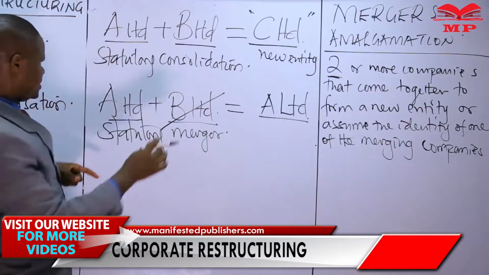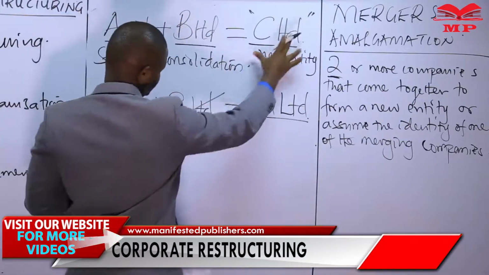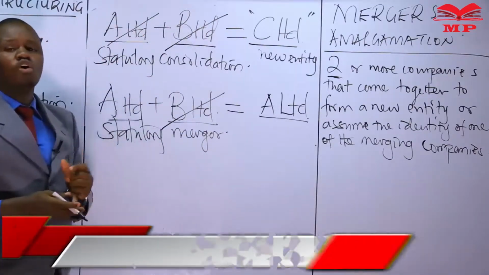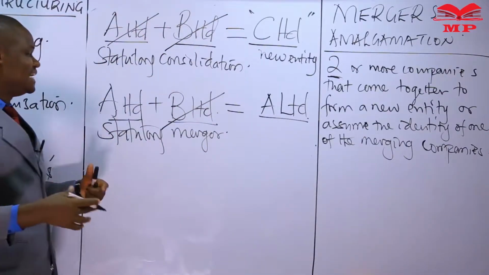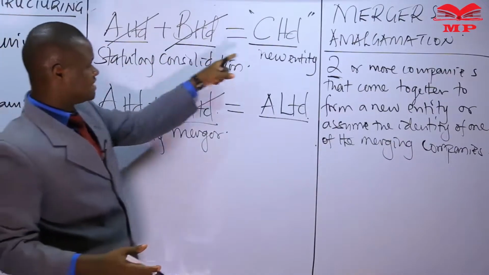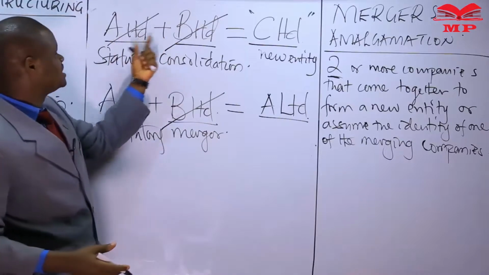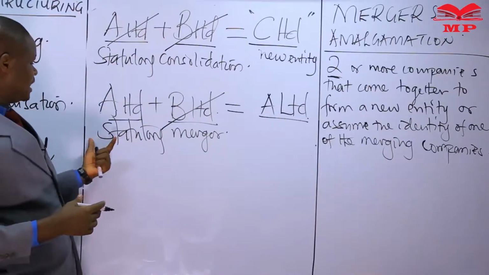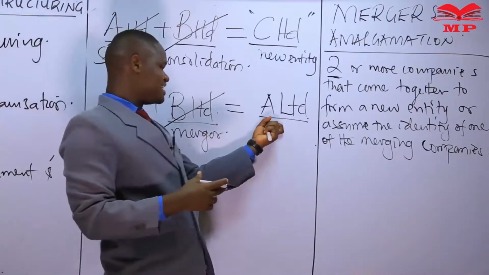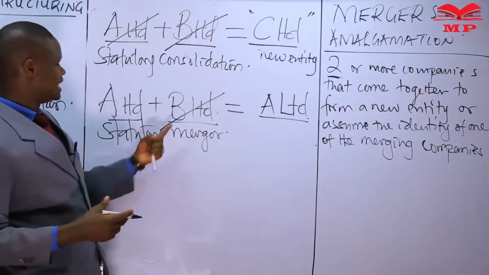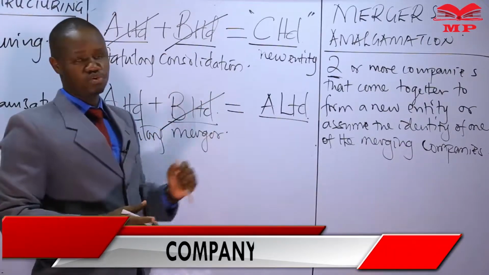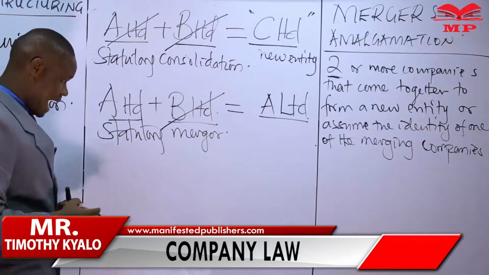In the statutory consolidation, the two independent companies were coming together to form a new company, so that each of these independent companies goes into voluntary winding up. After the formation of the new company, we have these two voluntarily winding up. In a statutory merger, these two coming together and assuming the identity of either A or B Limited, the one whose identity is not assumed then goes into voluntary winding up.